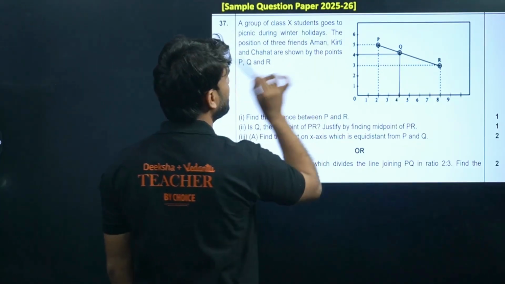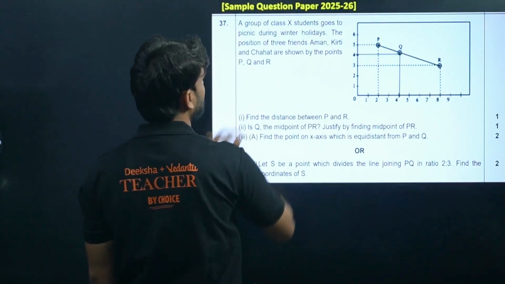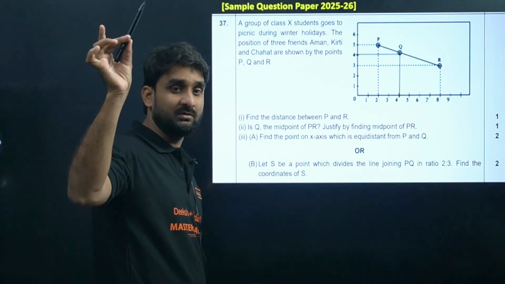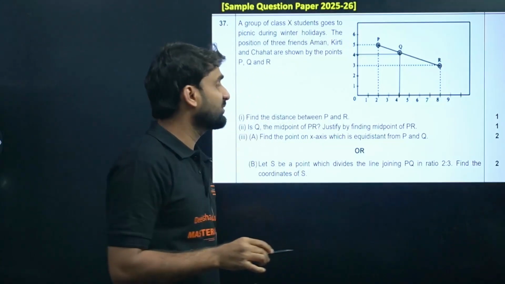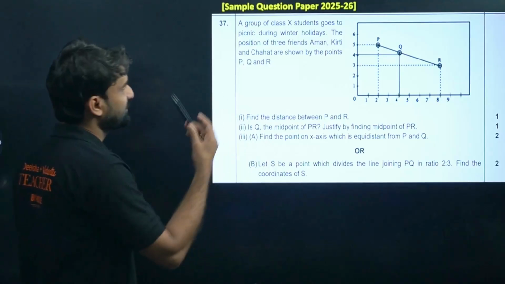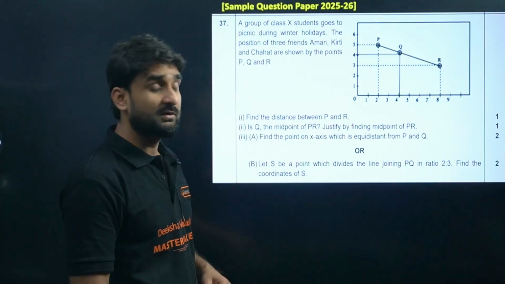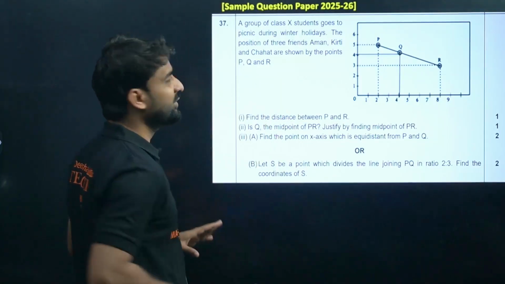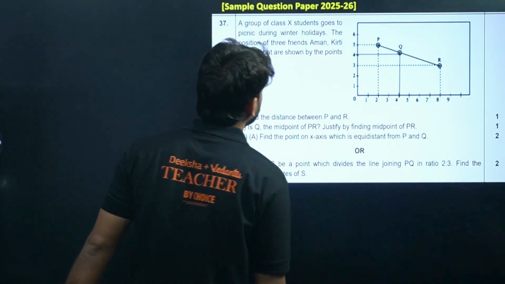Picnic during winter holidays. The position of three friends, Aman, Kirti and Chahat. Aman is very dangerous. One Aman was in my college, even in my school days, was very naughty. I don't know where Aman is right now, what he is doing, but he was good in study as well. One Aman was in my school. So Aman is everywhere. You might find some Aman in the students group.